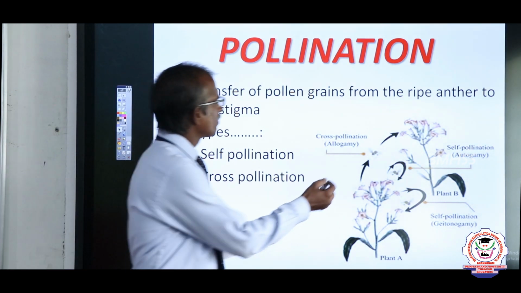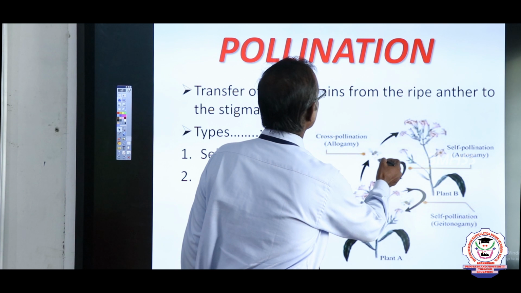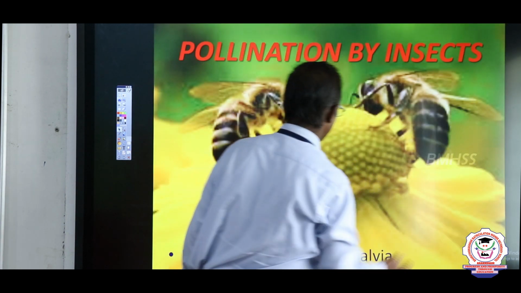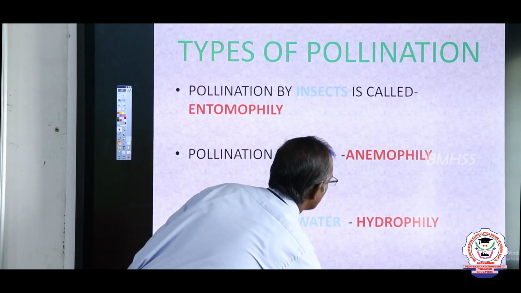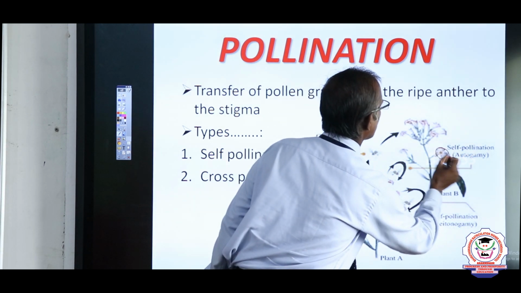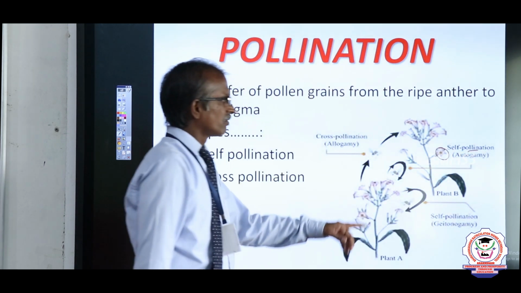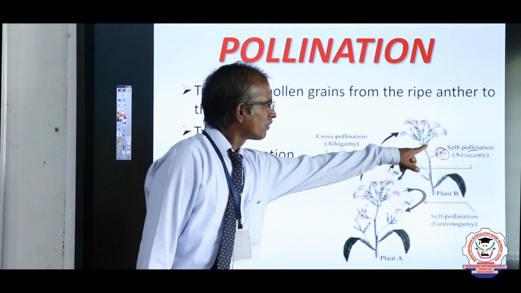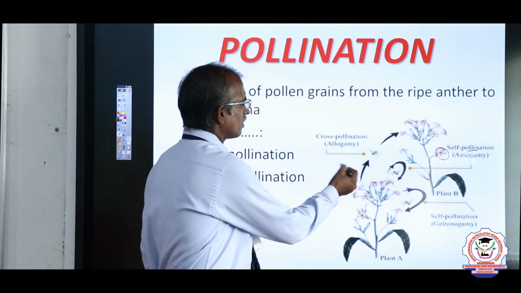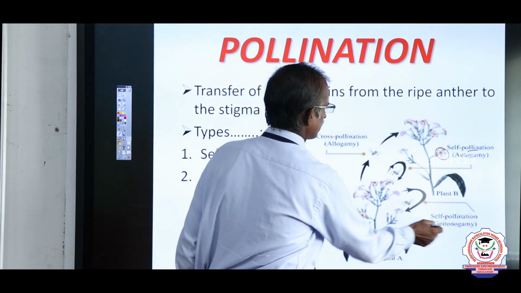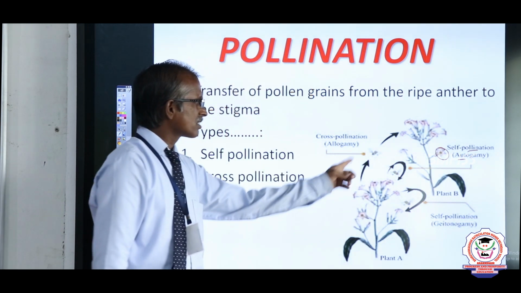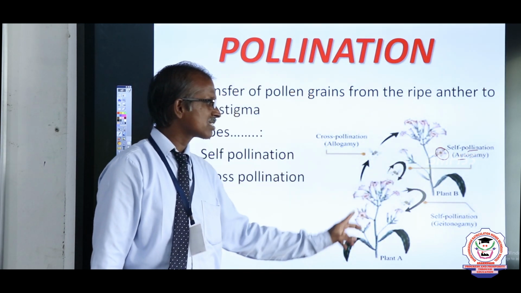When pollination occurs within the flower itself, that is self pollination. Within the same flower, or between flowers within the same plant, we call it self pollination. This type of self pollination is called autogamy. Cross pollination means pollination between flowers of different plants of the same species.